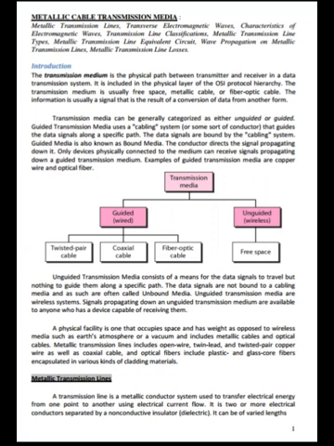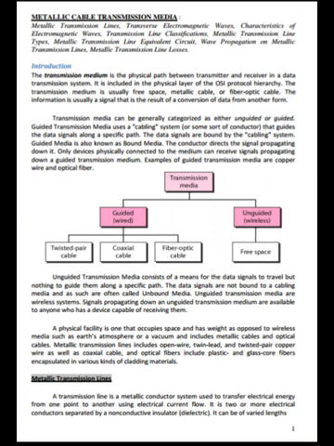Transmission media can be generally categorized as either unguided or guided. Guided transmission media uses a cabling system or some sort of conductor that guides the data signals along a specific path. The data signals are bound by the cabling system. Guided media is also known as bound media. The conductor directs the signal propagating down it. Only devices physically connected to the medium can receive signals propagating down a guided transmission medium. Examples of guided transmission medium are copper wire and optical wire.